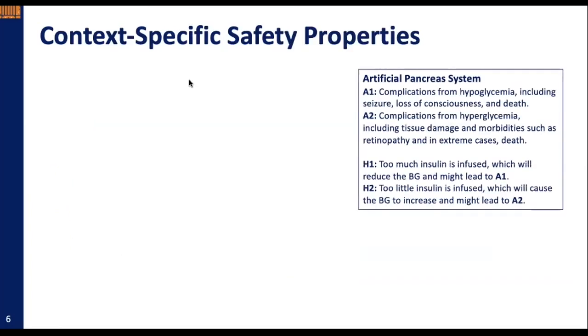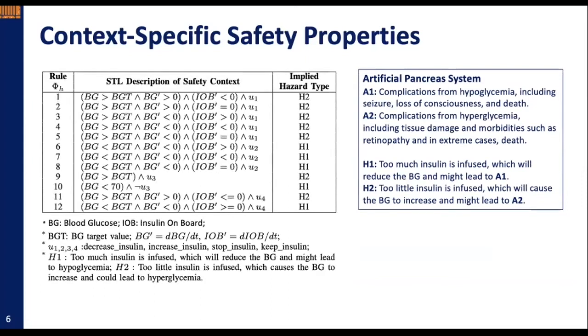For example, in an artificial pancreas system, hazards can be defined as complications from hypoglycemia or hyperglycemia, which include severe patient injuries or even death. Possible unsafe actions that might result in these hazards include too much insulin is infused or too little insulin is infused. An example generated context table is shown in the table.